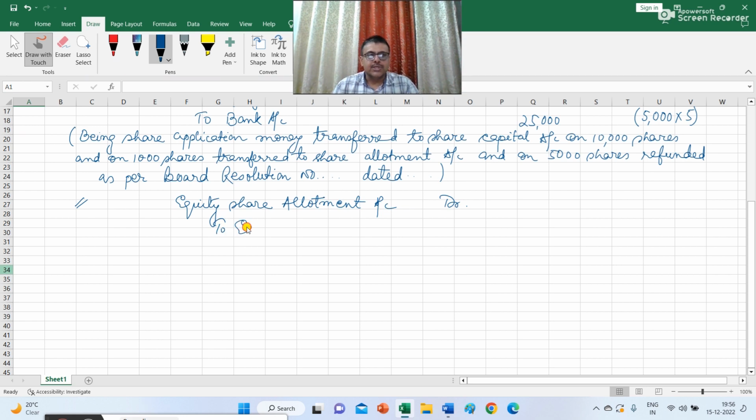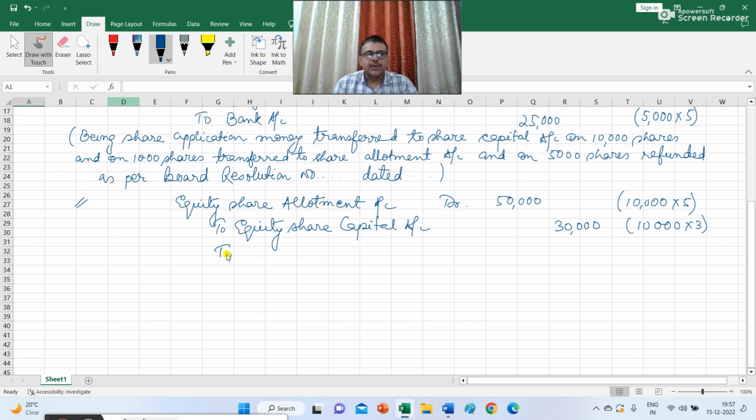to equity share capital account. And what will be the amount that will be debited to equity share allotment? This is 10,000 multiplied with 5. So 50,000. To equity share capital account, the amount will be 10,000 multiplied with 3, that is 30,000.